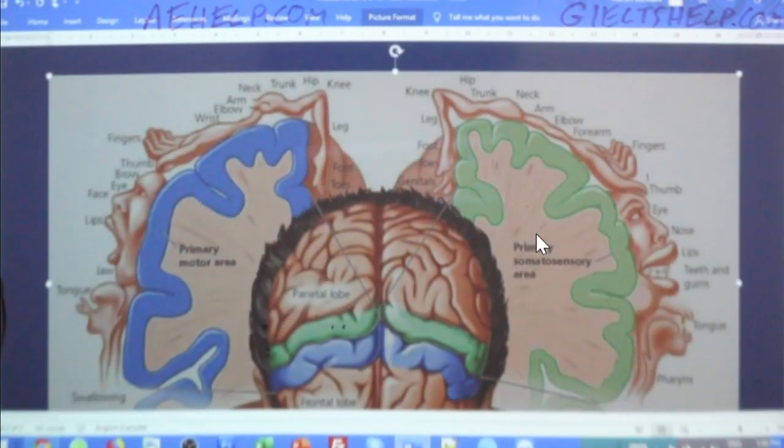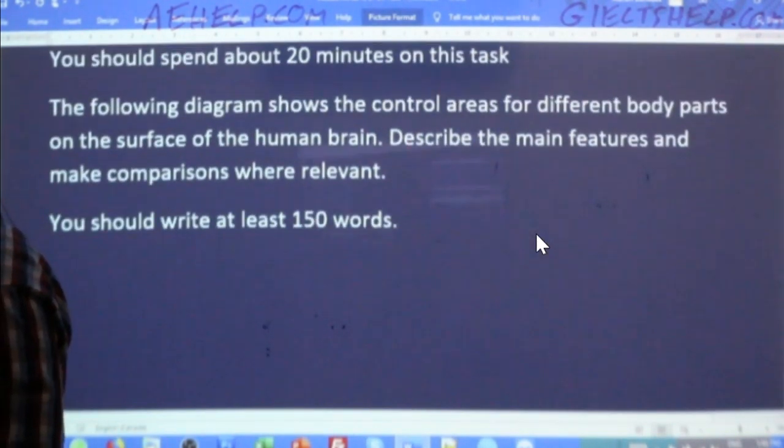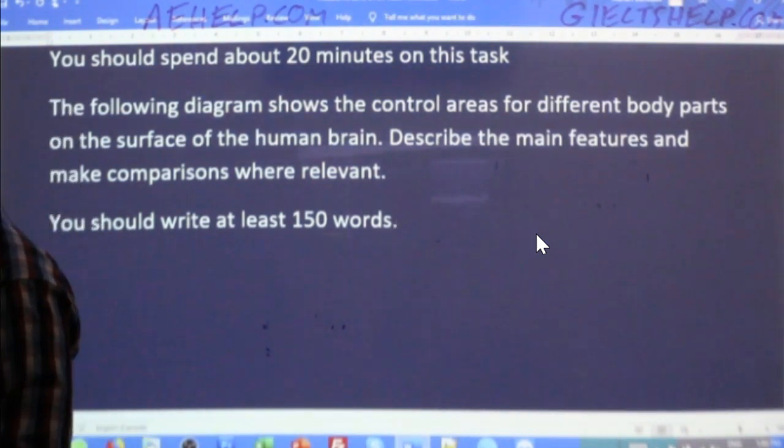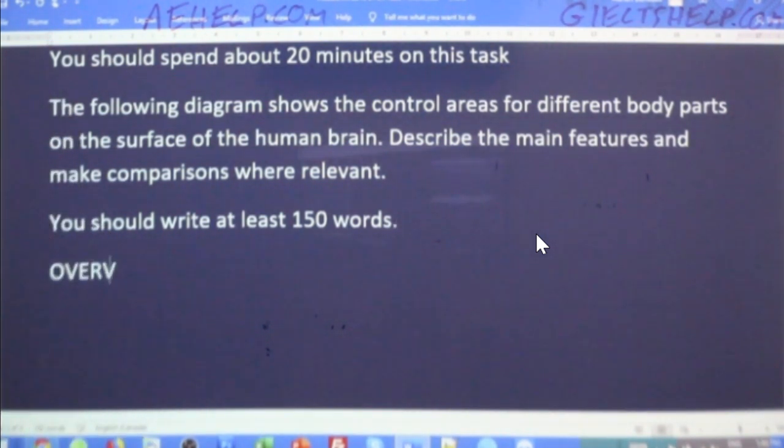Let's start writing. What is the first step? So step number one, we should start writing the overview, right? For all of our viewers, the task one essay is made up of 3 parts.